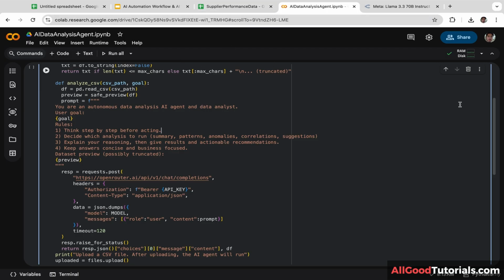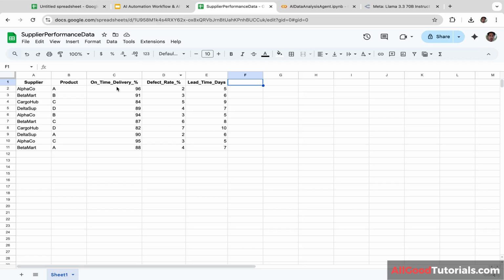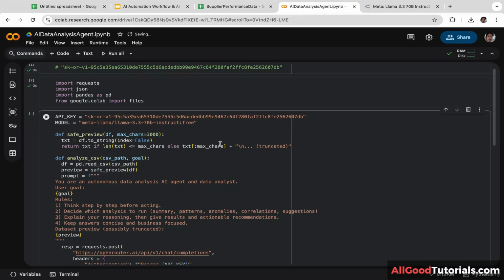Okay, next, we are going to test this AI agent using this sample data. I have this small dataset with 5 columns: supplier name, product, on-time delivery rate, defect rate, and lead time days. We're going to use the AI data analysis agent to analyze the suppliers' performance. Okay, let's compile the code.